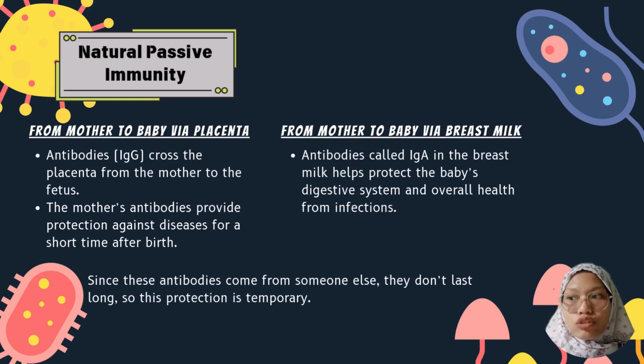Another example is through breastfeeding. Breast milk contains a different antibody called IgA. This helps protect the baby's digestive system and overall health from infection while they are still building their own immunity. But since these antibodies come from someone else, they do not last long. The baby's immune system won't remember the infection the antibodies fought, so this protection is only temporary.